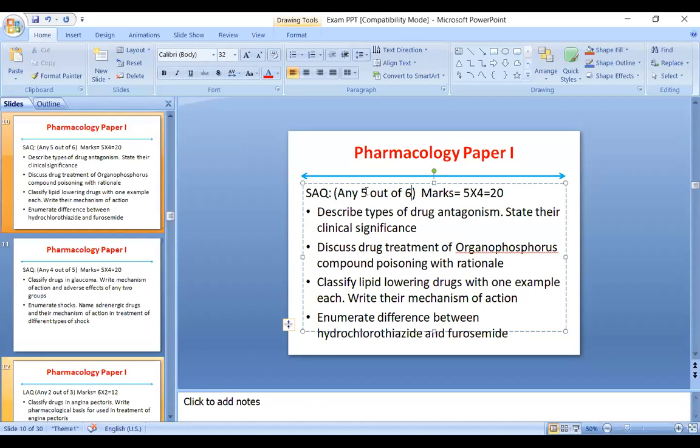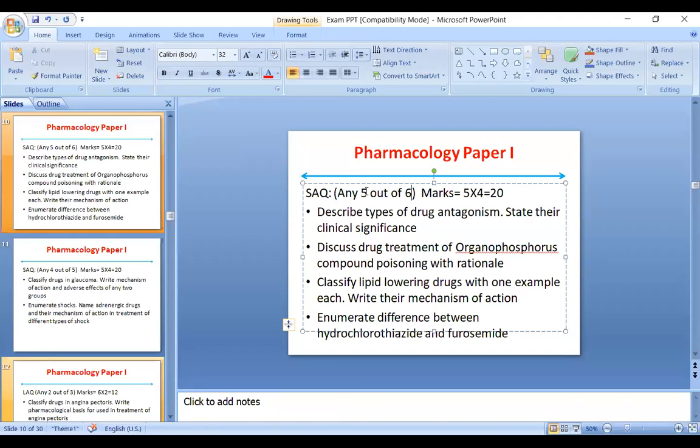Okay, most important, after that you have to write which are the specific antidotes that are used in this poisoning. So first you will write about atropine, what is the dosing regime of atropine. Then you will write about cholinesterase reactivators. In that you will specifically mention pralidoxime. Also you have to write the mechanism of action of pralidoxime, because they have asked the rationale of use of this treatment in organophosphorus compound poisoning.